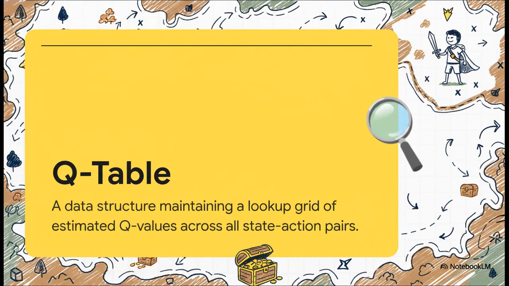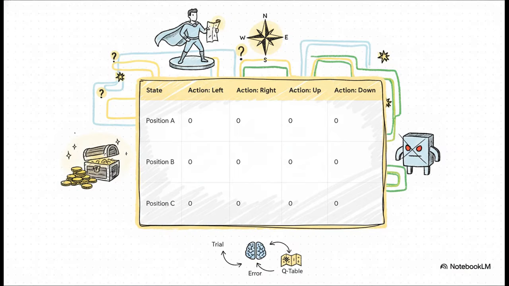This map is called the Q table, and it is the absolute heart of this whole process. Think of it like a giant spreadsheet or cheat sheet. The rows are every single place our hero could possibly be, every state. And the columns? That's every single move it could make from that spot, every action. And here is the most important part. When our hero starts out, this entire table is filled with zeros, just all zeros. This represents complete ignorance. The agent has no clue if moving left from position A is good, bad, or indifferent. It starts as a total blank slate.